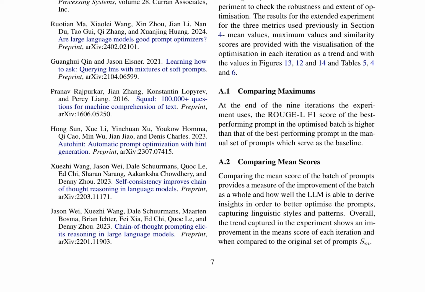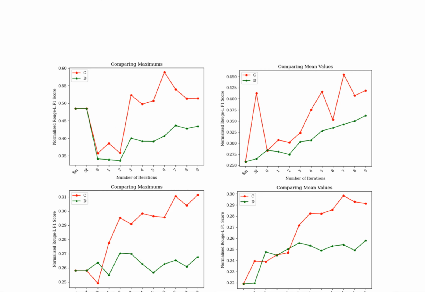The authors present a comparative analysis of maximum and mean scores for two tasks: question answering and summarization, in an extended experimentation setup. This analysis is based on 42 data points. Figure 12 illustrates the fluctuating but generally increasing maximum scores across batches as the number of iterations increases, suggesting model improvement with more training data. Table 4 provides a detailed breakdown of these maximum scores, showing that the summarization task consistently yields higher maximum scores than the question-answering task, indicating better performance in generating summaries.